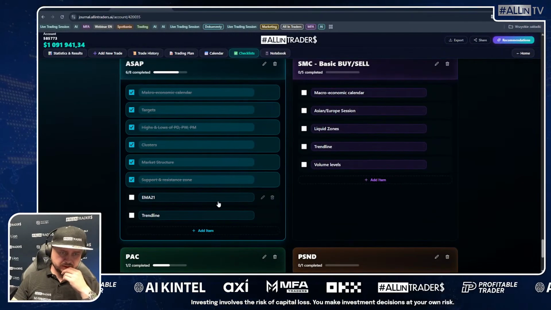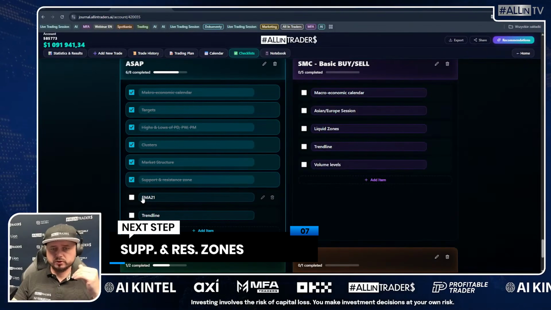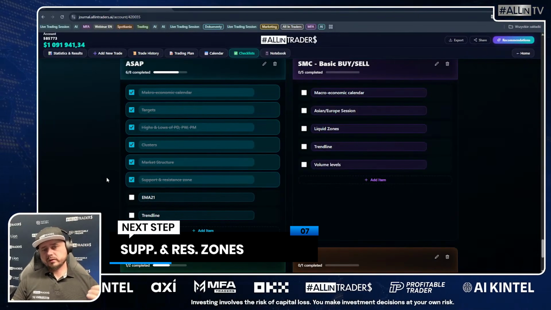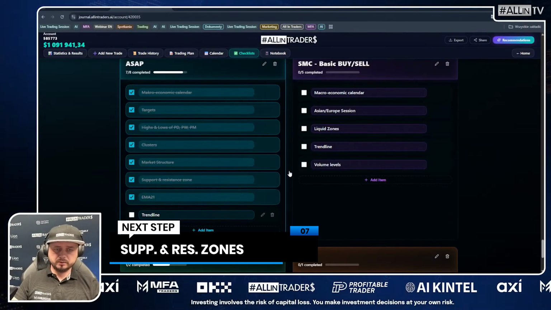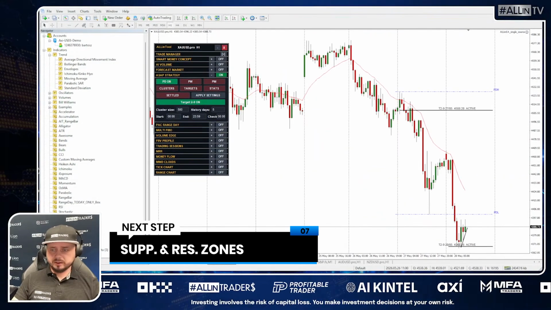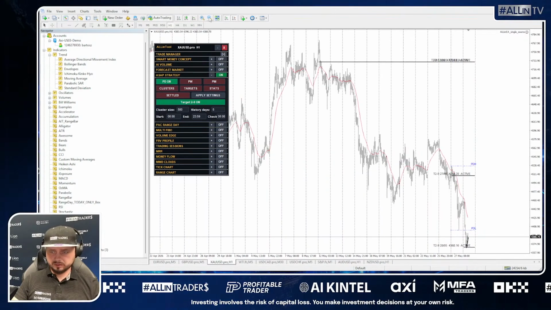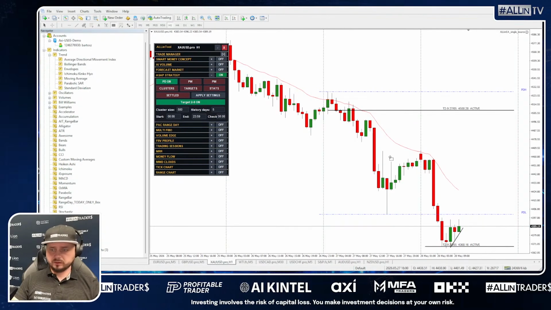Support resistance zone, exponential moving average. Make sure when you open the position the price needs to close under the exponential moving average, so we're gonna check that later. And the trend line we got on the chart. Do we have any zones we can use? Probably not. Just this zone right here.